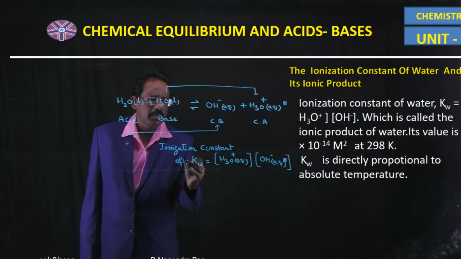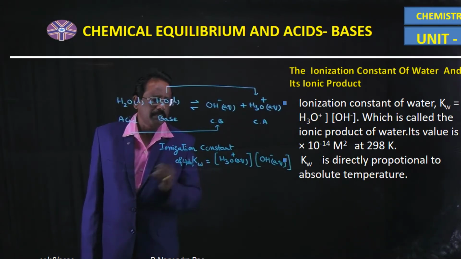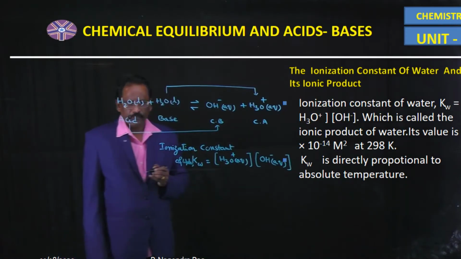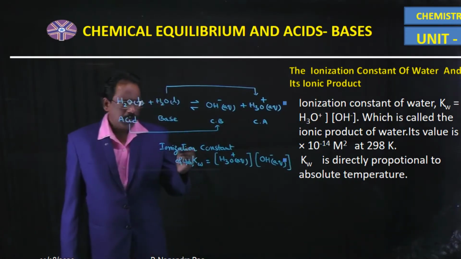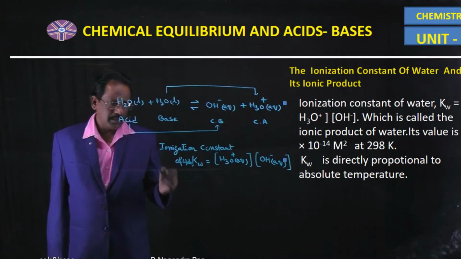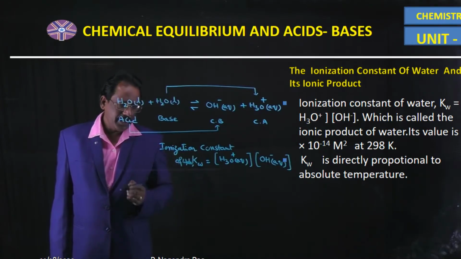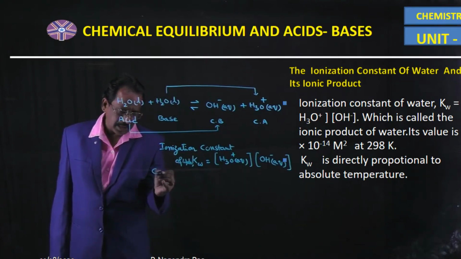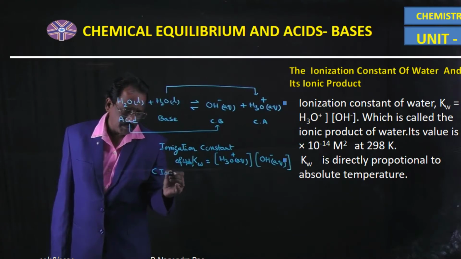It is represented by Kw, and that is nothing but the ionic product of water.